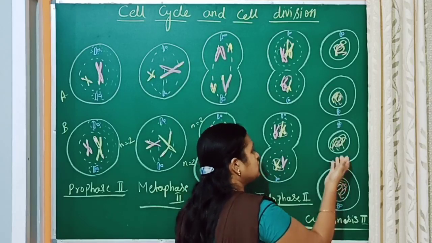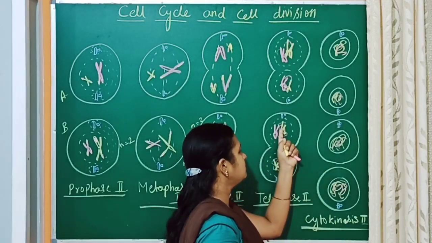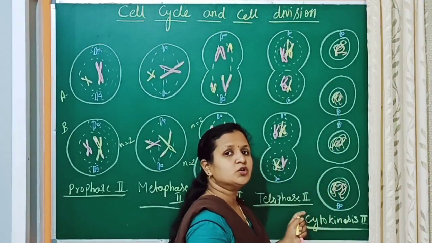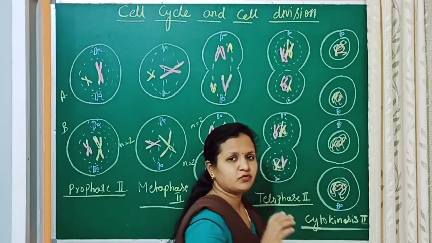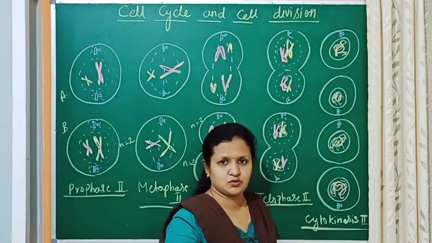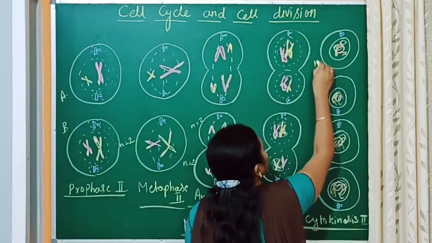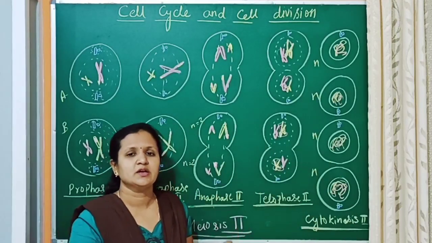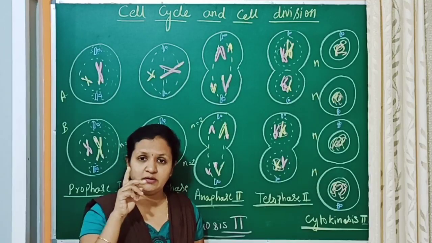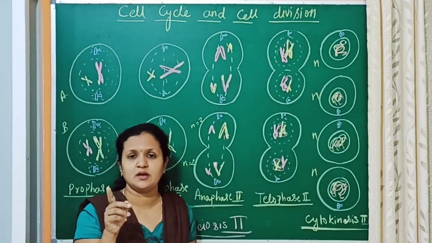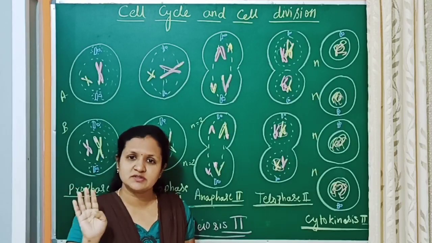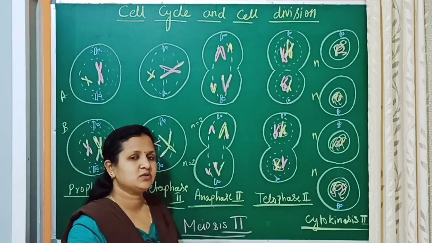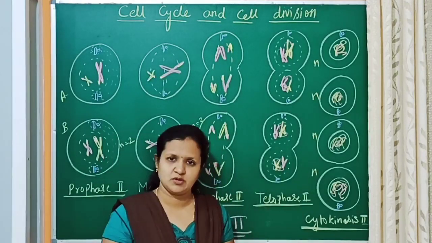Then finally the division of the cytoplasm is going to take place. From each of these cells, two daughter cells will be formed. Totally 4 daughter cells will be formed at the end of meiosis 2. All the daughter cells will be haploid in condition. So in this way, from one diploid parent cell, meiosis forms 4 daughter cells, and they will be haploid in condition. So this is about meiosis 2, the end of meiosis.